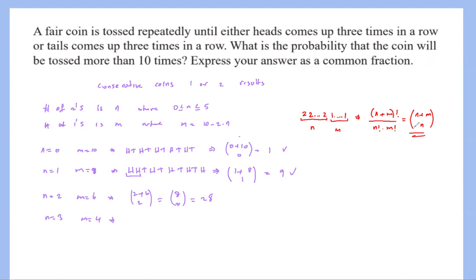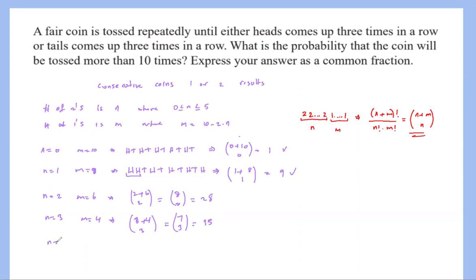Since I want to use this n, I just want to use this one. If you choose m, that's also okay. So if I choose n equals 3, that should be 3 plus 4 choose 3, and that's 7 choose 3. And 7 times 6 times 5 divided by 3 factorial, that will be 35.